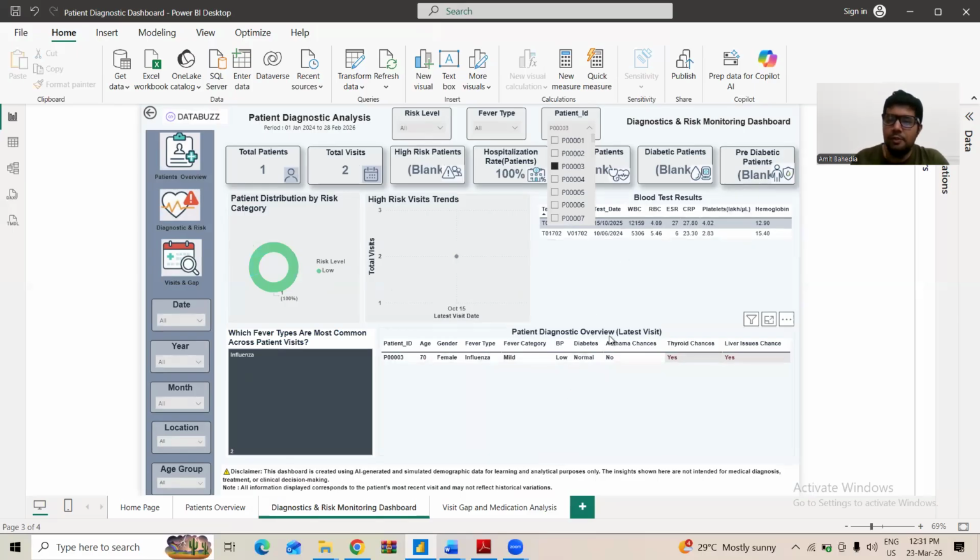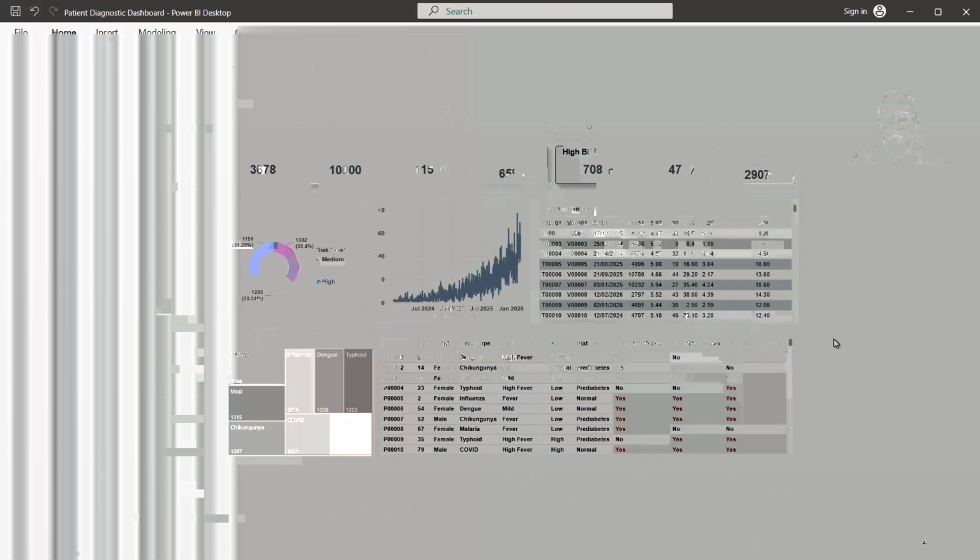And here, the patient diagnosis overview is also on the basis of the latest visit. So on the basis of the latest visits, these are the diagnosis results for those particular patients. Okay, meaning in the last visit influenza was detected for this patient. So this is particularly the dashboard for diagnosis and risk monitoring over a period of time, but the overall information was on the basis of the last visit of the patient.